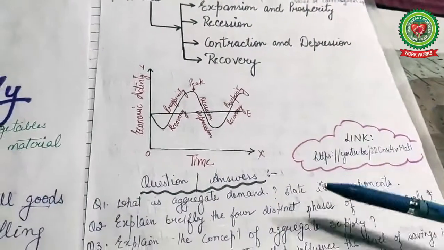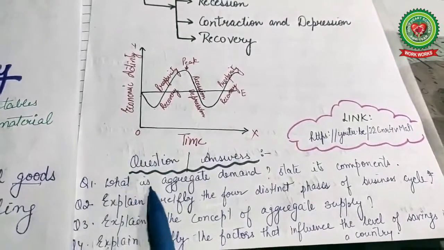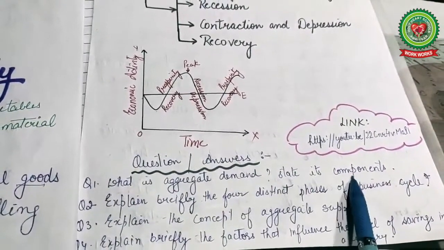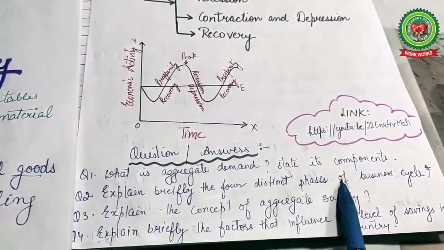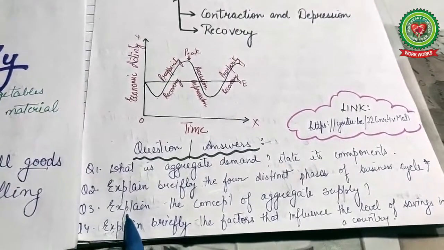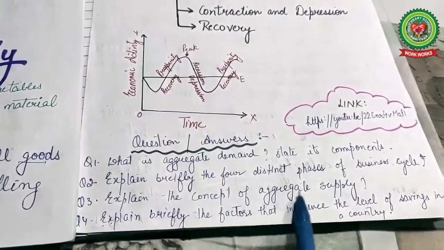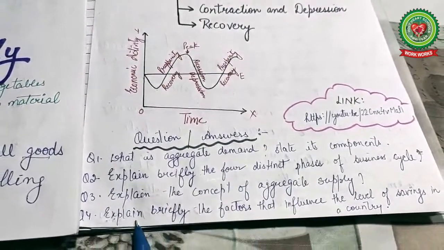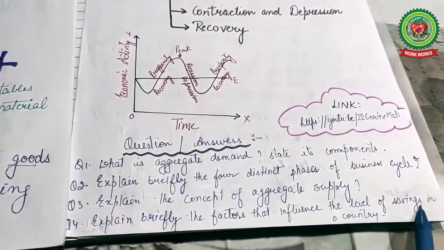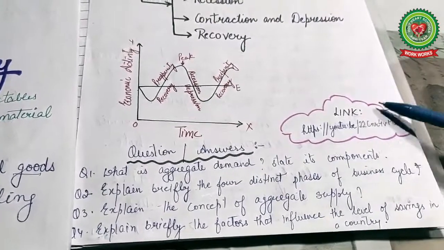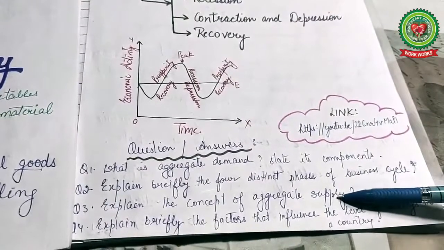So today you have to write the answers to these questions. First one is, what is aggregate demand? State its components. Second, explain briefly the four distinct phases of business cycle. The third question that you have to write an answer to is, explain the concept of aggregate supply. And then explain briefly the factors that influence the level of savings in a country. You can go for links that can help you more to write the answers of these questions.